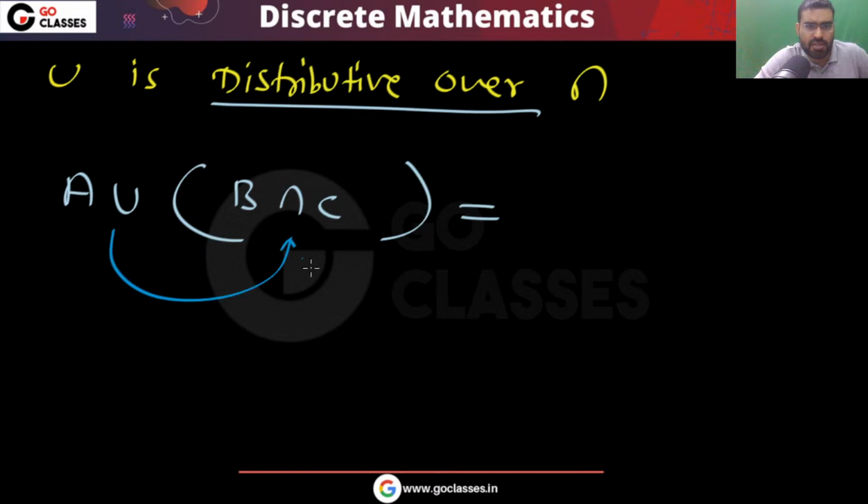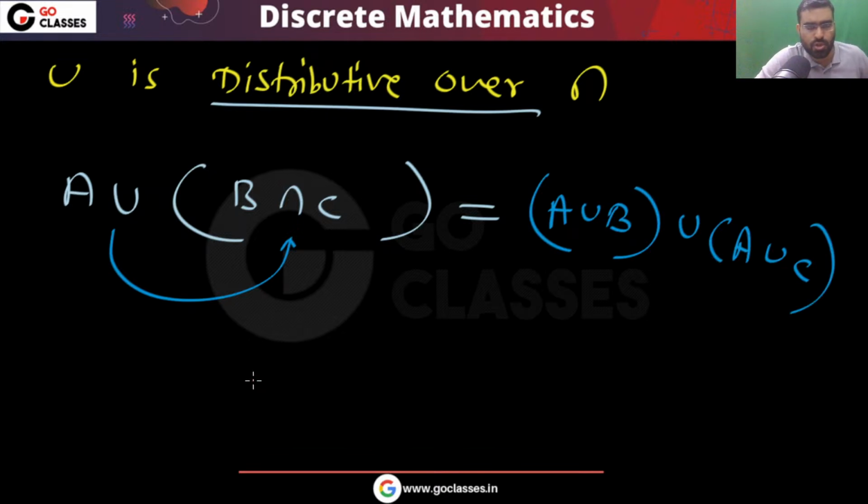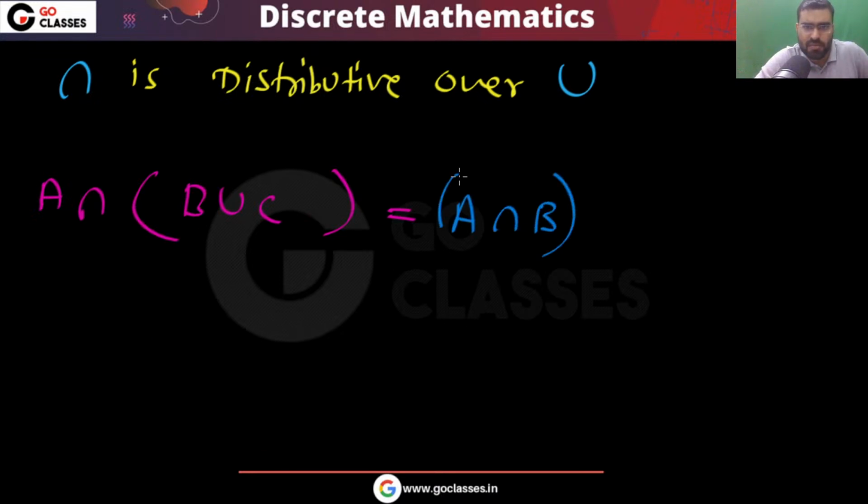So what can you write? You can write that A union (B intersection C) is equal to (A union B) intersection (A union C). Okay, so this is true. Similarly, intersection is distributive over union, which means A intersection (B union C) will be (A intersection B) union (A intersection C).